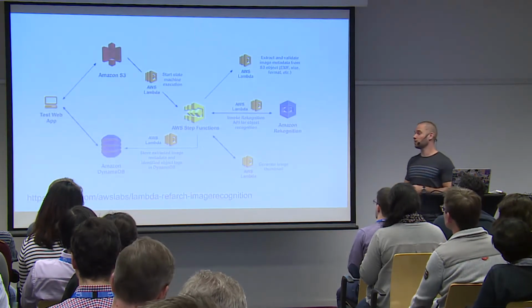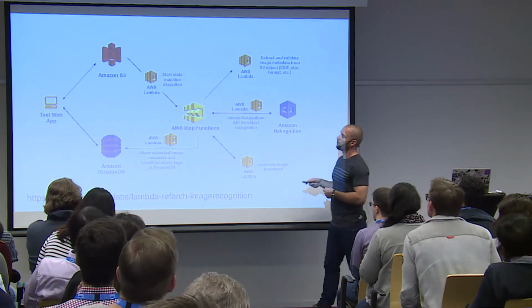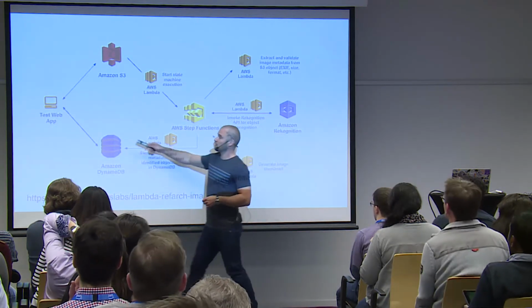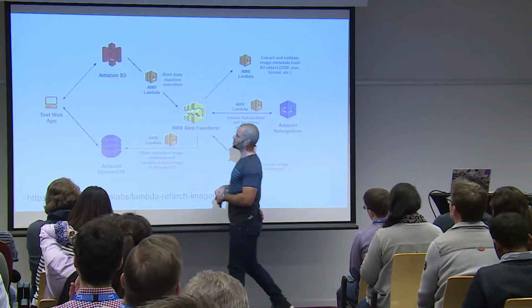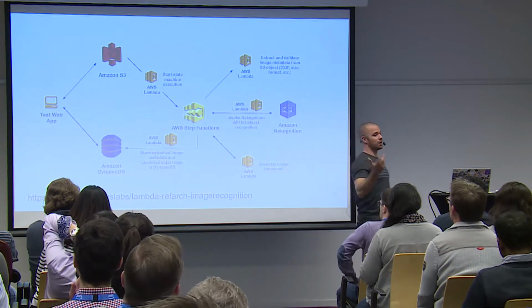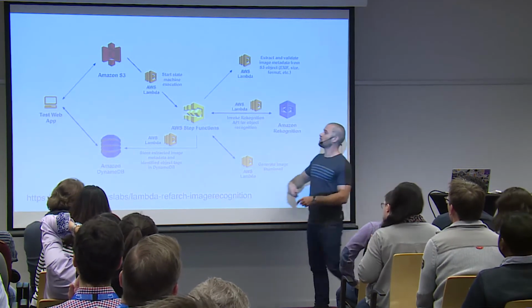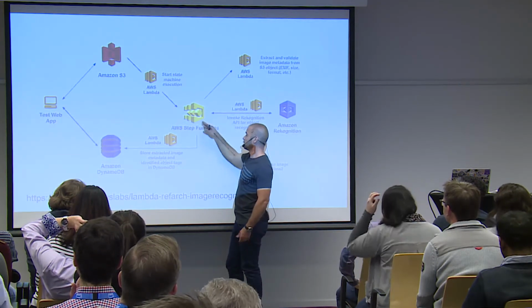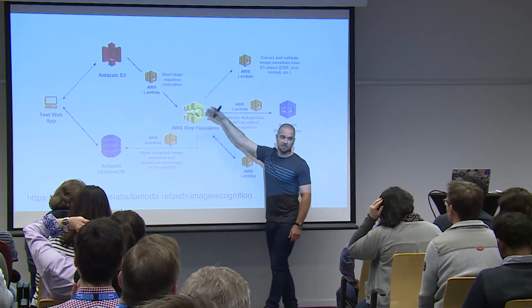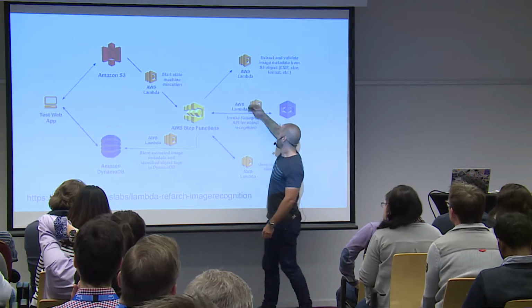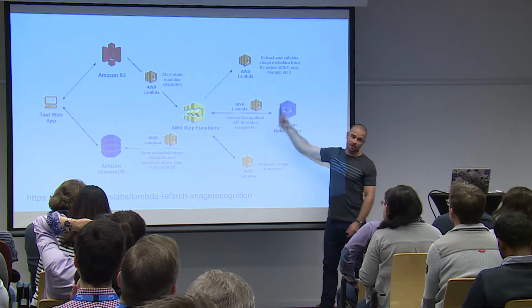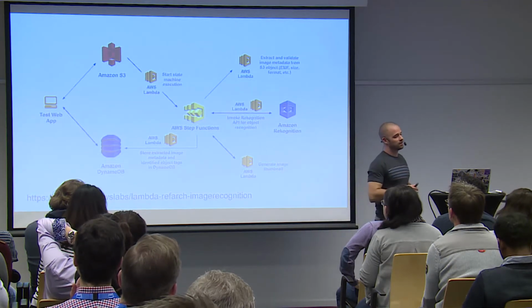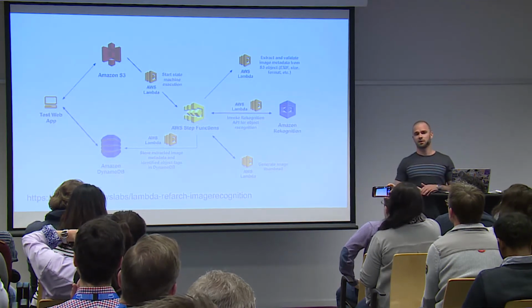So let's show an example, and this is a live demo I'll do. This is an application that will run on my local machine. I'm uploading a photo into S3, and then I have a Lambda function that will initialize and start a state machine, a Step Function. The Step Function will do three things. It will extract information from the object, so the metadata, EXIF, and all this kind of stuff.